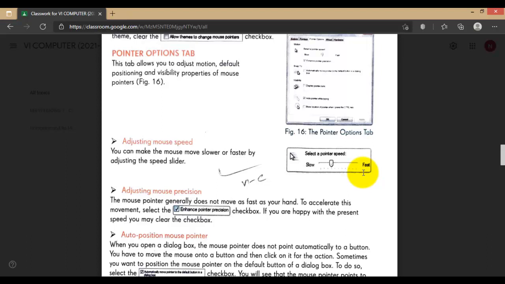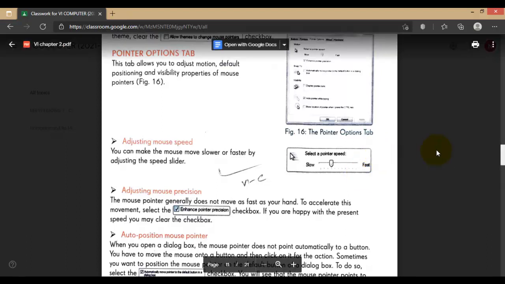Don't change it to fast or very slow in our school computer or public school computer. If you know all the settings about the computer here in control panel, if there is any difficulty or problem in using the settings about your keyboard and mouse, you can change it from here.